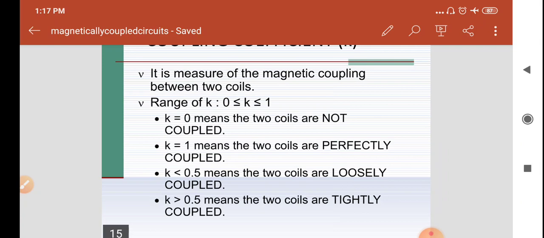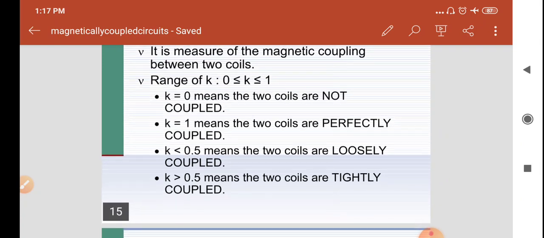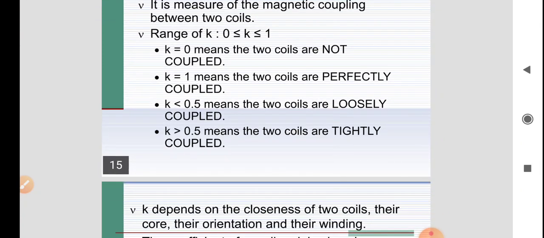Coming to the third condition, when K is less than 0.5, the two coils are loosely coupled. Loosely coupled means that whenever there is a change in the currents I1 and I2, there will be a change in the flux linkages phi 1 and phi 2.